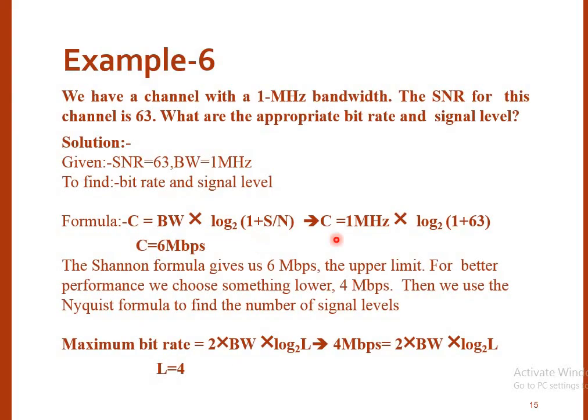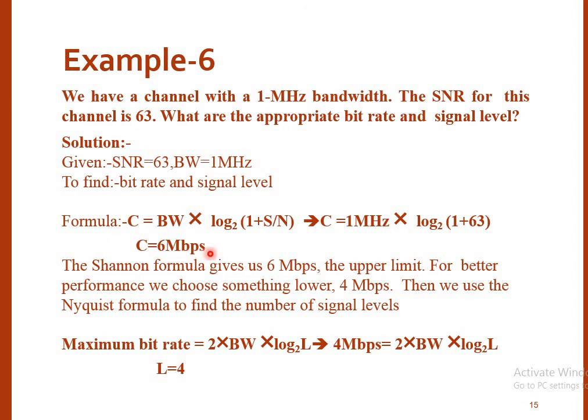Next numerical, we have a channel with a 1 megahertz bandwidth. The signal to noise ratio for this channel is 63. What is the appropriate bitrate and the signal level? Here they have given the bandwidth, that is 1 megahertz, and along with that the signal to noise ratio, which is 63, and they ask us to find the bitrate and the signal level. The formula for finding bitrate is C equals bandwidth into log to the base 2 of 1 plus signal to noise ratio. Here the bandwidth is 1 megahertz and the signal to noise ratio is 63. We put in the values and the channel capacity, or the bitrate, comes out to be